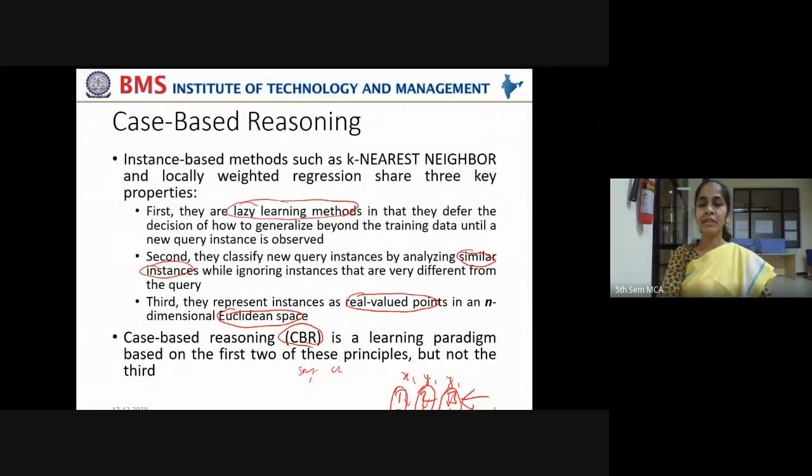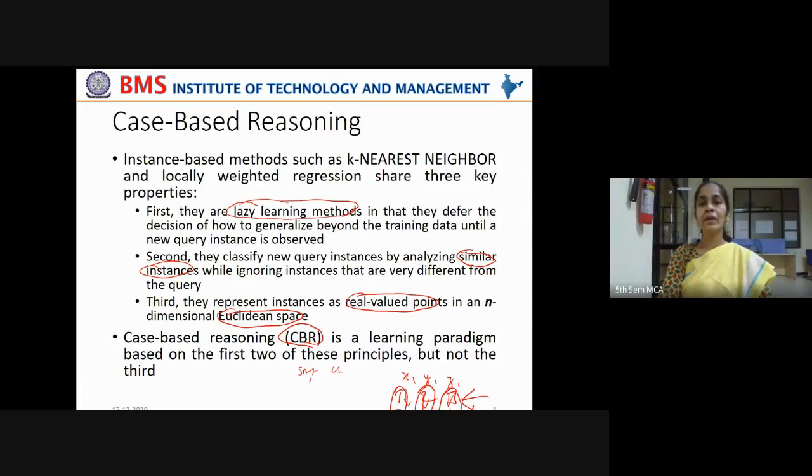Case-based reasoning is a learning paradigm based on the first 2 of these principles but not the third. K nearest neighbor, locally weighted regression, all these algorithms want numerical values under the attributes, but case-based reasoning gives relaxation for that. You can have even words described as labels under the attributes.